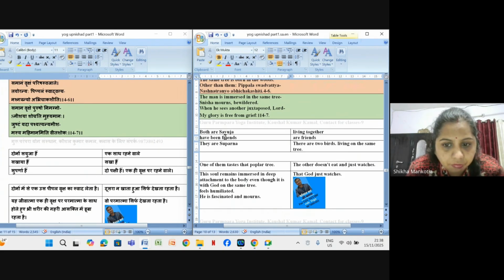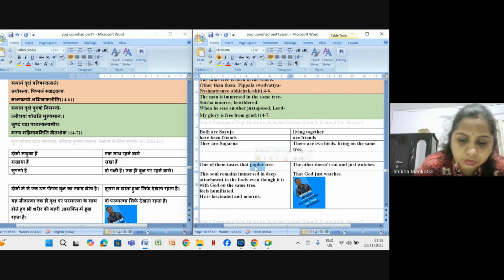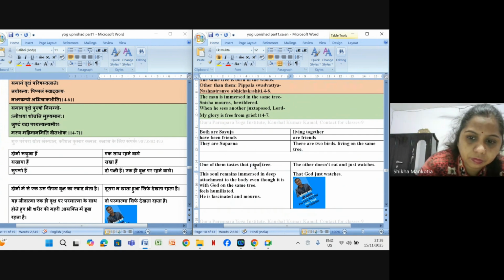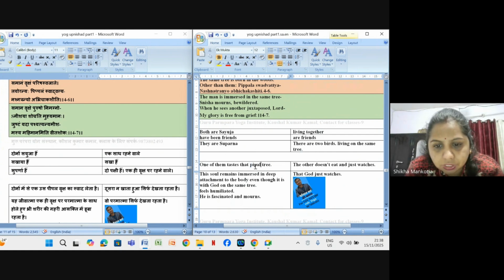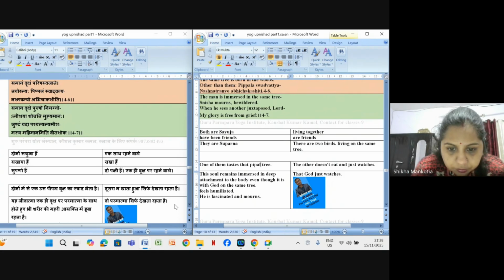Okay? And one of them tastes that pippal tree. The other doesn't eat and just watches. This soul remains immersed in deep attachment of the body, even though it is with God on the same tree. It feels humiliated, fascinated and mourns. The God just watches this.